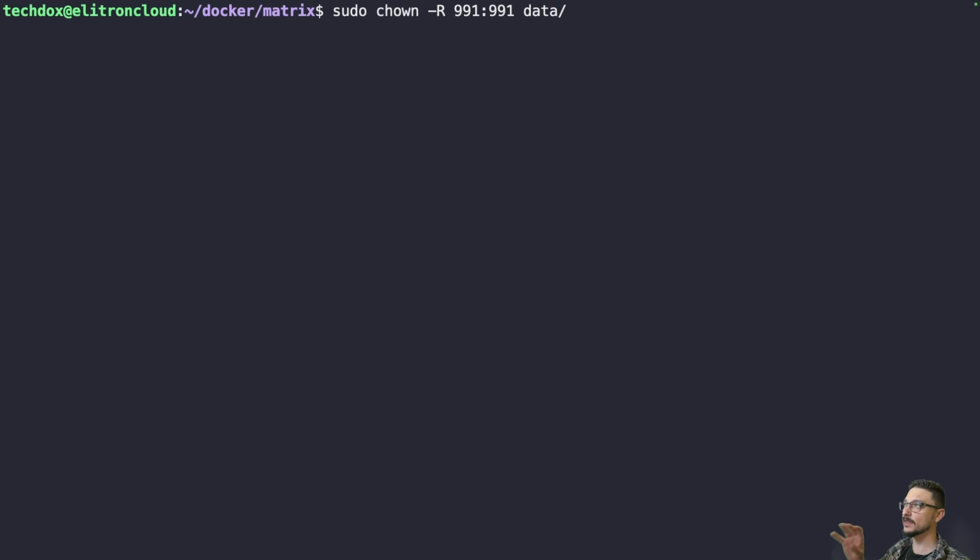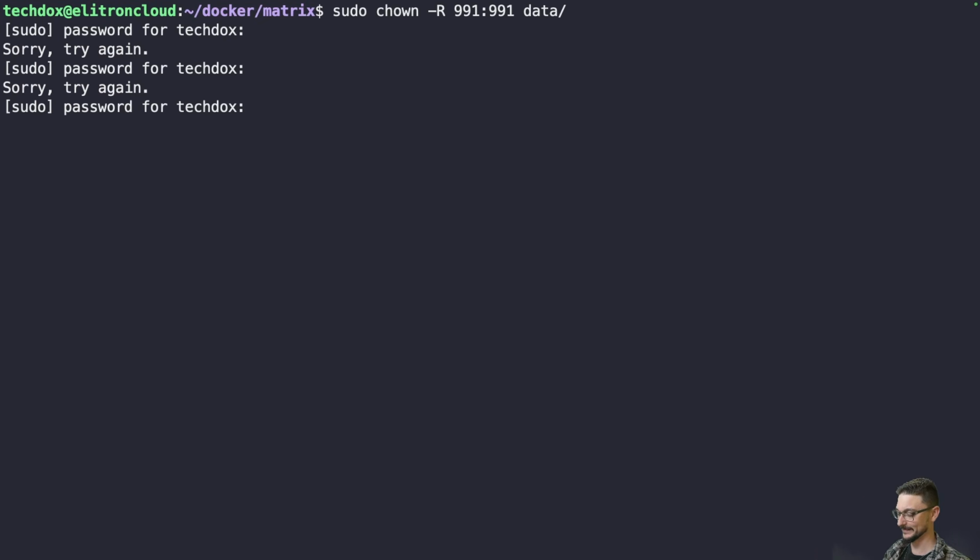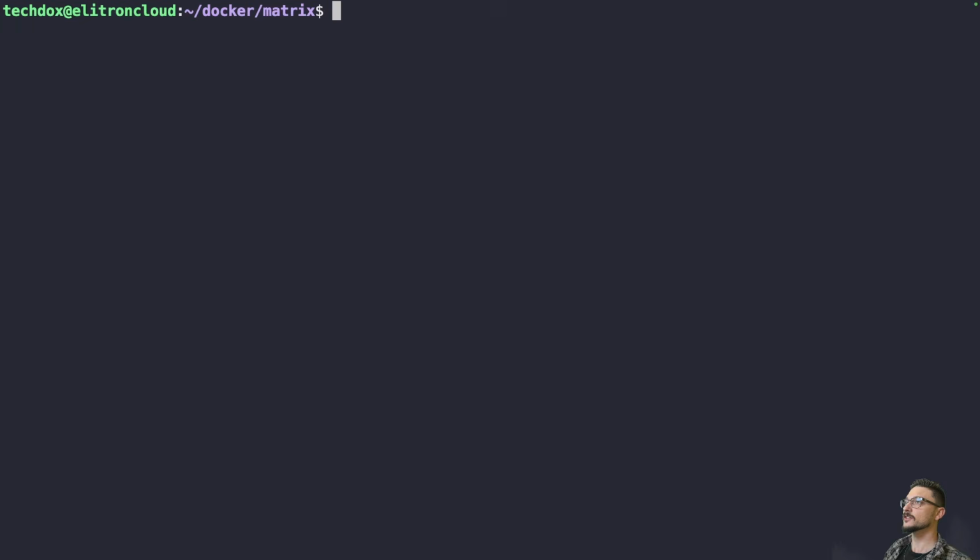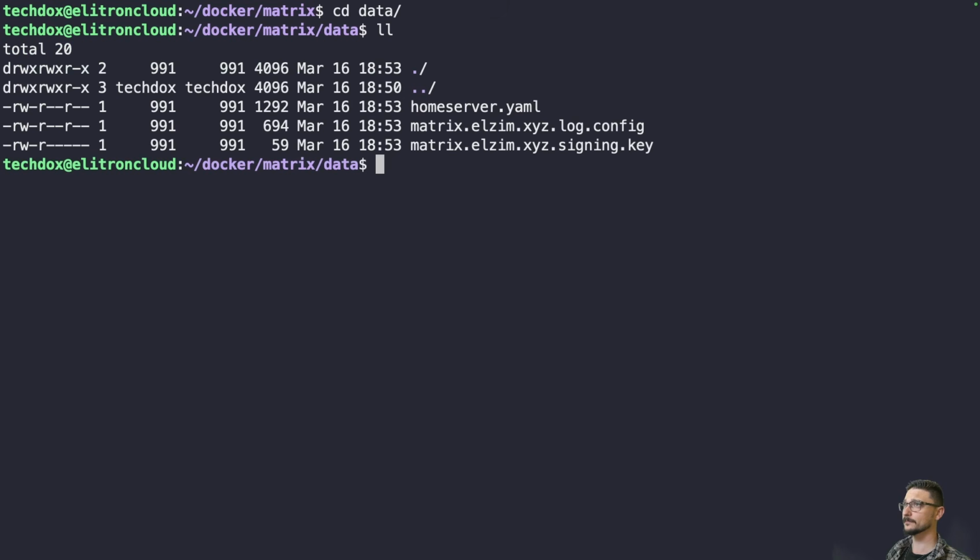So it just means that everything in that data directory is going to be owned by the UID, user ID 991. So we'll hit enter, put in our password here. I always get it wrong the first time, and the second time. There we go. Okay, I got it this time. So now, if we go back into the data directory, we can now see all the files are owned by 991. Great. If we were to deploy it with the root permissions, it would error out, but now we're okay.